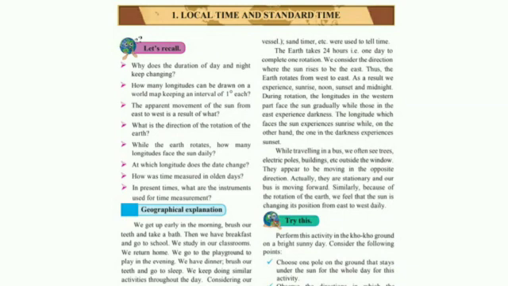Today we are going to learn Geography chapter number 1, local time and standard time. These are some recall questions which you are going to find and write in your notebook.